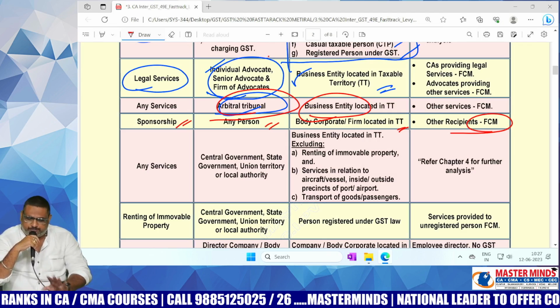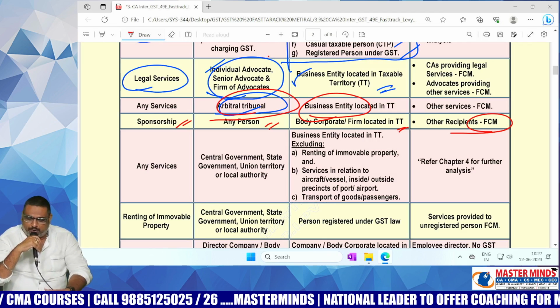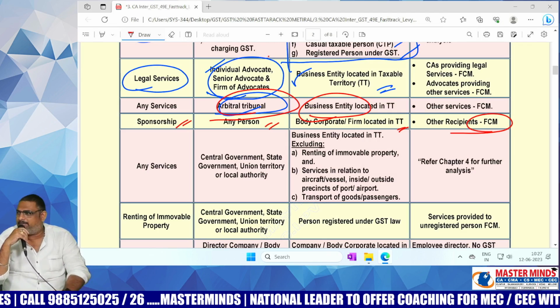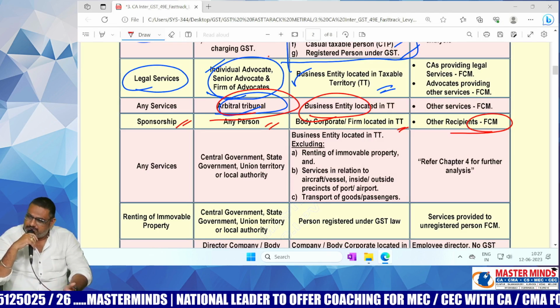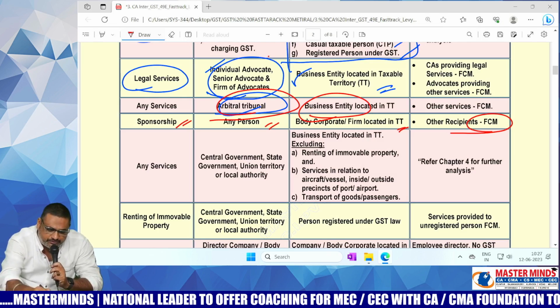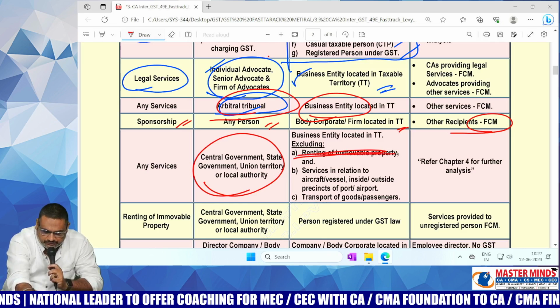Okay, ma. Sponsorship services, supplier any person, recipient body corporate or partnership firm. In that case, FCM or RCM, ma? RCM is applicable, recipient is liable to pay the GST. That is the fourth one. And fifth one, who is the supplier? Government. And ignore this point. This is not needed for you.